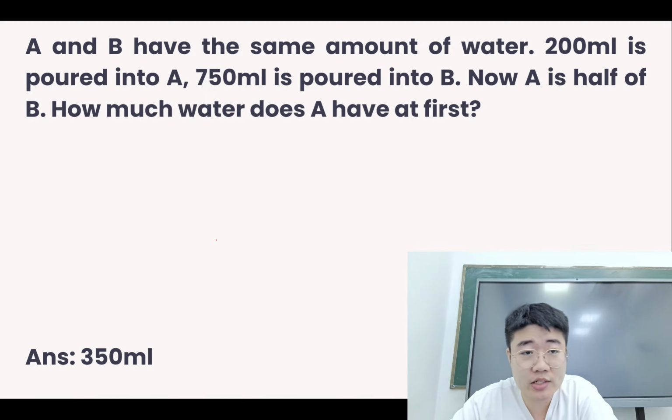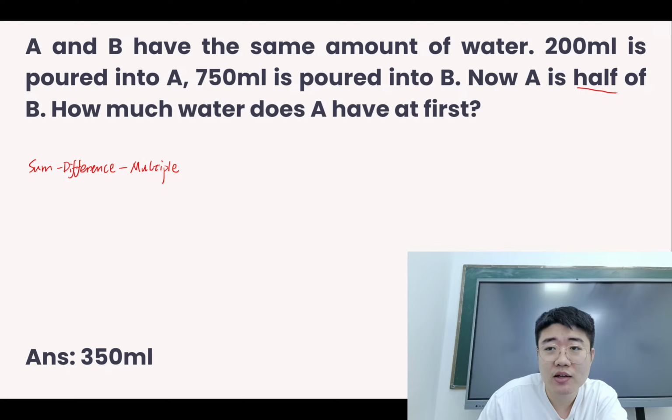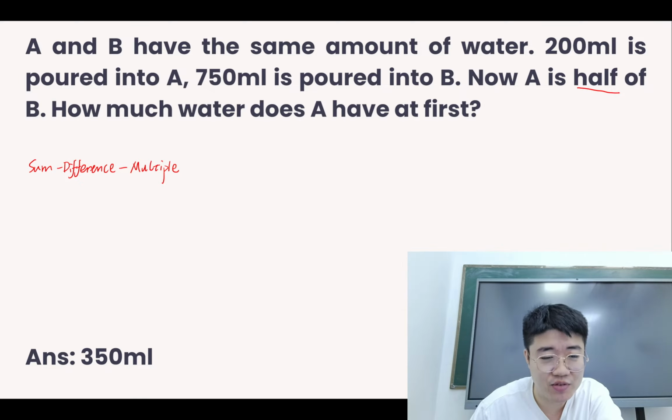Then the next question. This one is about the same amount of water, so 200 ml poured from A to B. And then this is another question on the sum, difference, and multiple. So just make use of the model to help you. The final number, this is very similar to one of the questions we did just now. The half means A is half of B, so B must be 2 times of A. Okay, draw the model, then you work it backwards, then you can get the difference. Okay, this is 350.